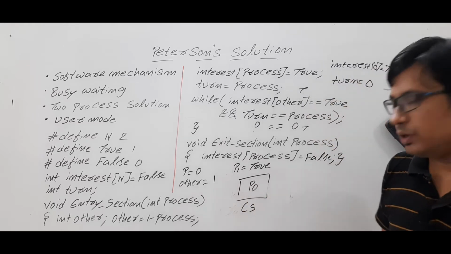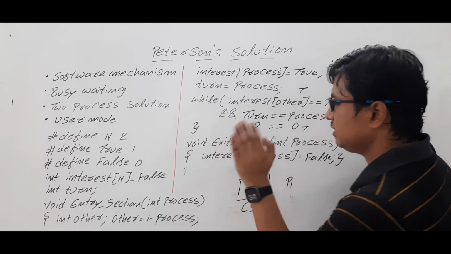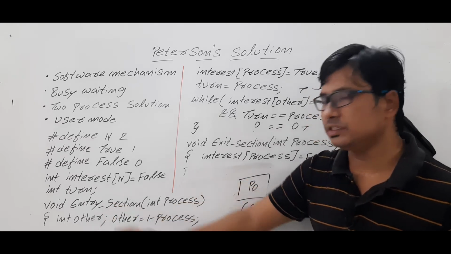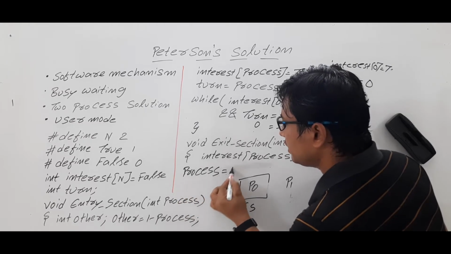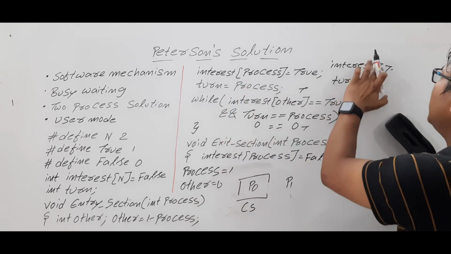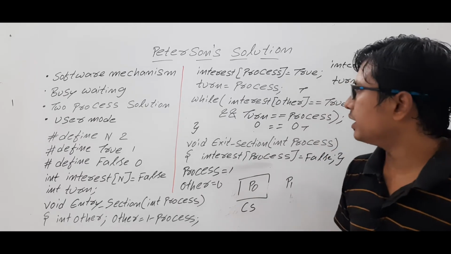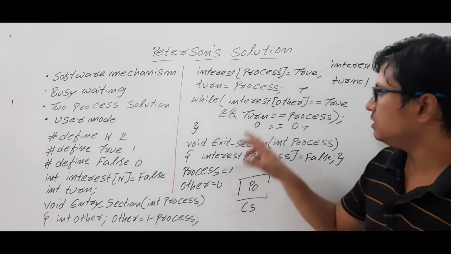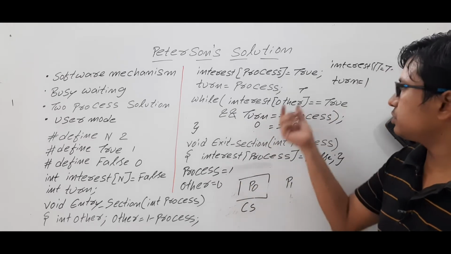Similarly, let's take that P0 is there in the critical section. Now P1 tries to enter into the critical section. Will it be allowed or not? We will check it. Are you able to understand? Now if P1 wants to enter into the critical section, it has to execute this entry section part. So process will be equal to 1 and other is equal to 0 and interest of 1 will be true. Am I right? Turn is equal to process, so turn is equal to 1. While interest of other: as process P0 is still in the critical section, interest of P0 will be true. So true is equal to true, so this condition is true.